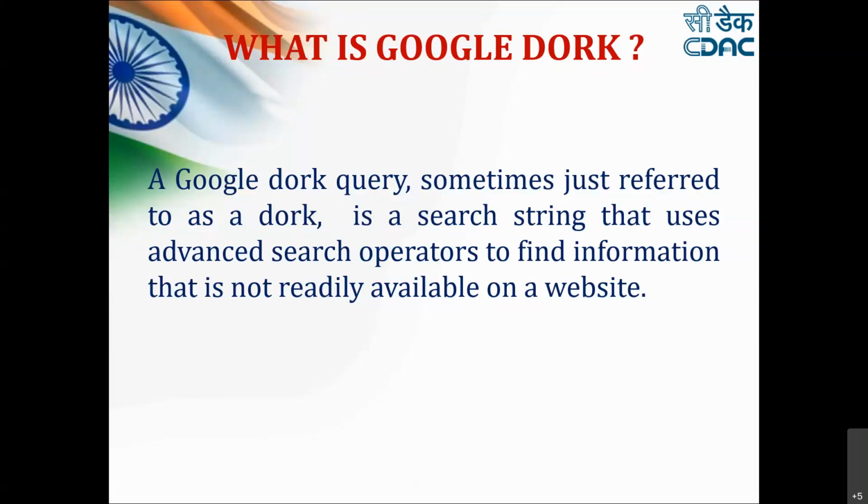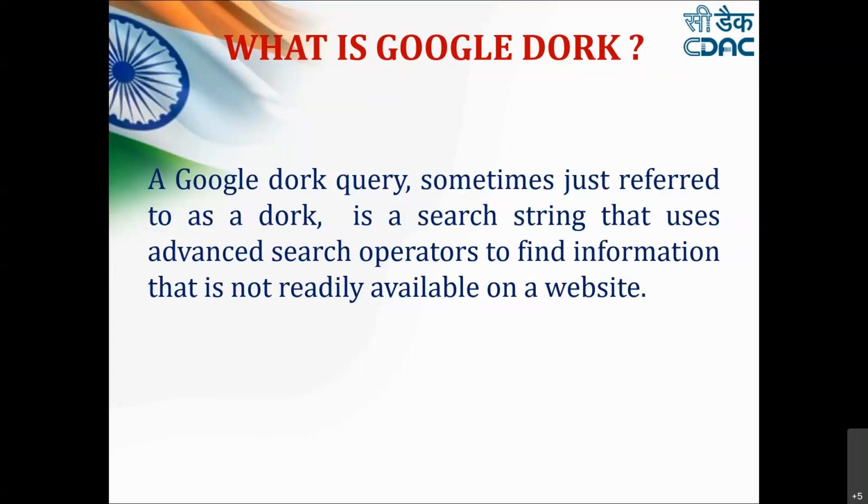Google Dorking is basically a practice of using Google to find vulnerable applications and servers by using native Google search engine capabilities. What capabilities does it provide us? It provides a set of advanced operators, and with the help of those advanced operators we try to extract information from the internet.